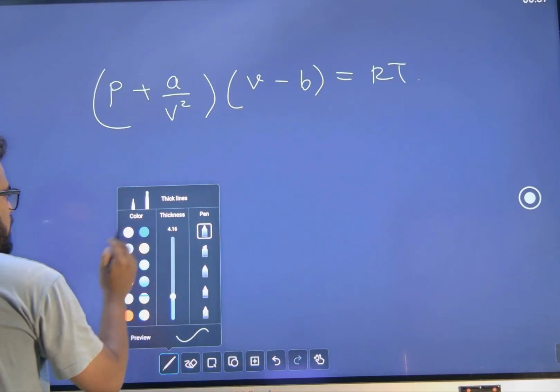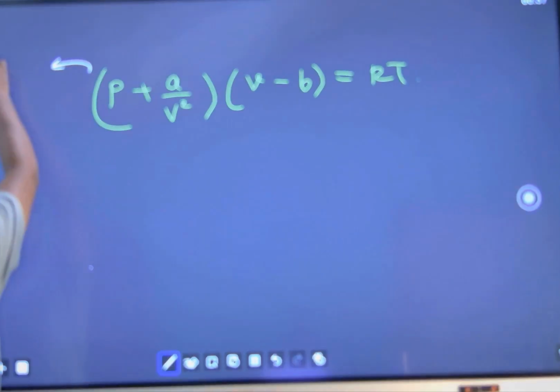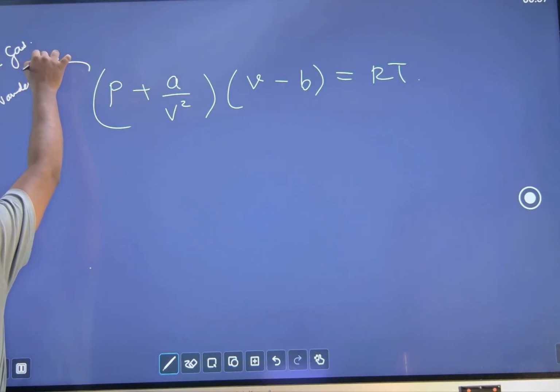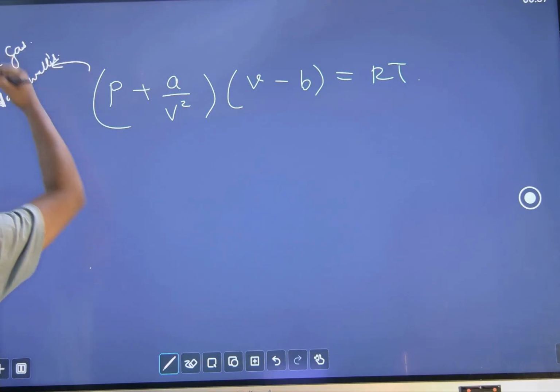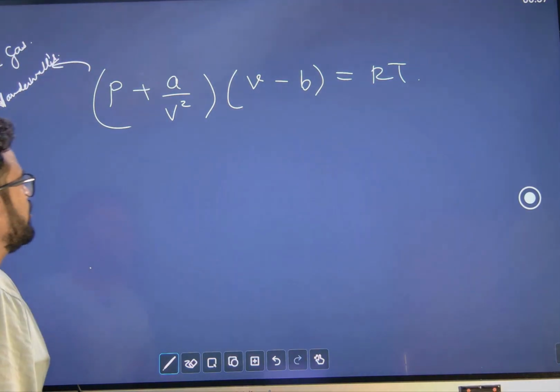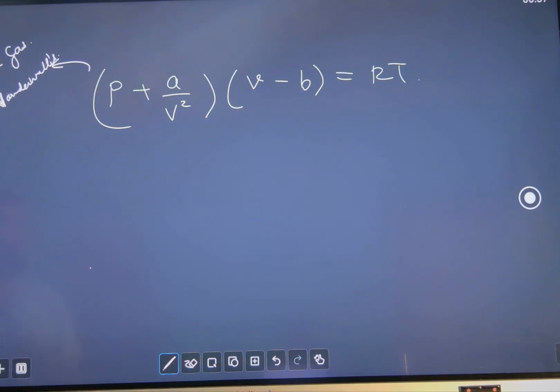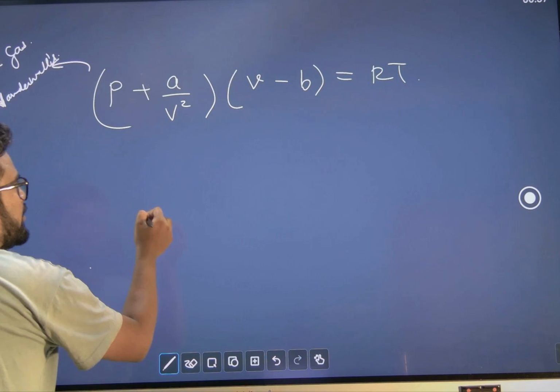This equation is called the van der Waals equation, or the real gas equation. Now the question is, what are the dimensions of a and b?